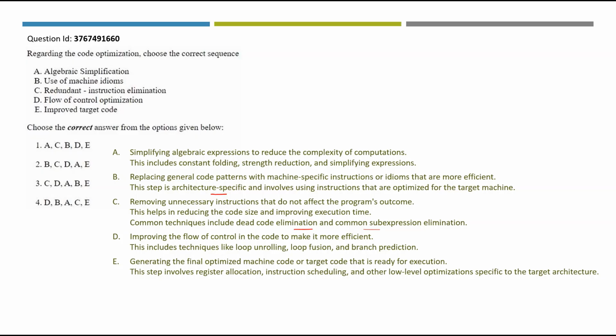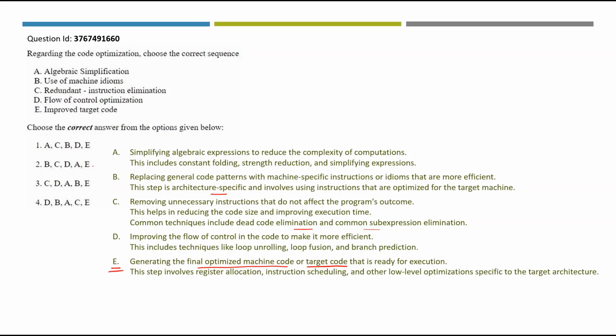Now, taking all these 5 steps, let's look at it in a general angle. Here we have something called final optimized machine code. So when you do code optimization process, finally you will have some output. That output is the target code that is ready for execution in the compiler phase. So E will definitely be the last step. Here you can find all the options are having E as the final step. Now we will check with A, B, C, D.